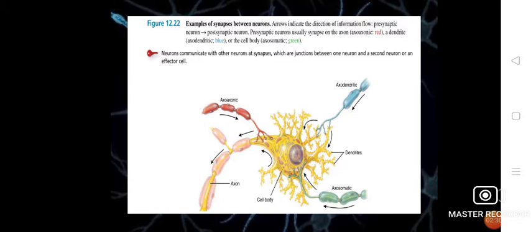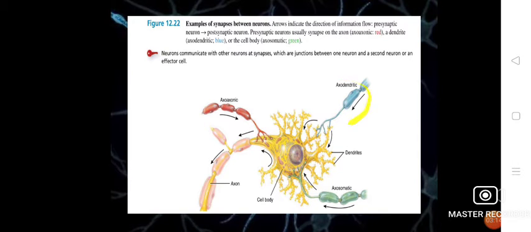Here we have a diagram in which we can easily understand the types of synapse. Here is the diagram of a nerve cell. This is the part of the cell body and this is the axon region of a neuron, and these are the axon region of another neuron and their axon terminals. In this case, the signal passes from axon to the axon region of this nerve cell. Therefore, this type of synapse is named the axoaxonic synapse.